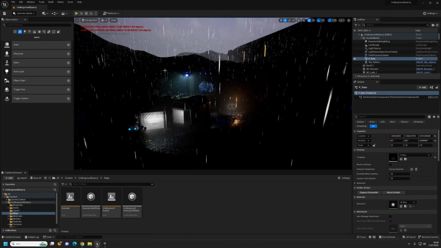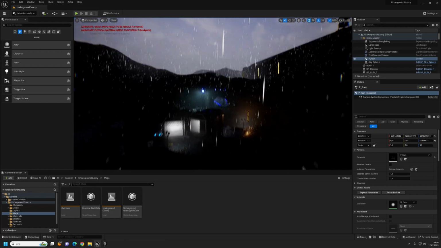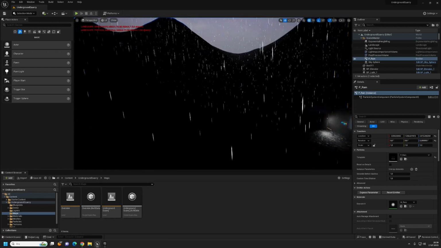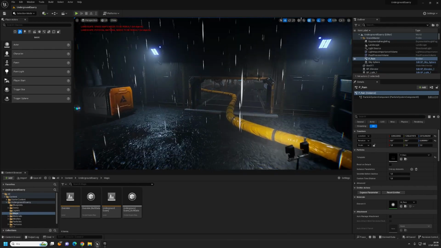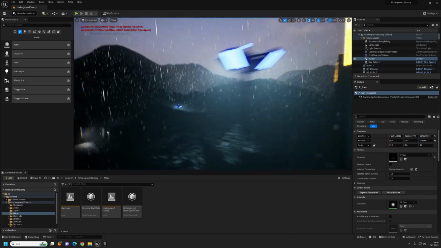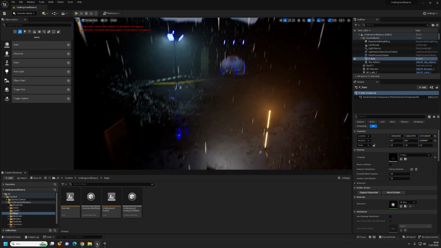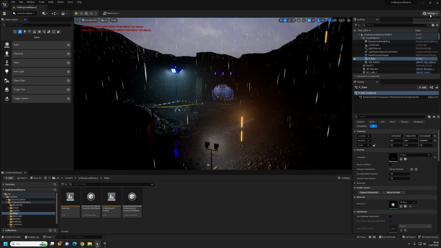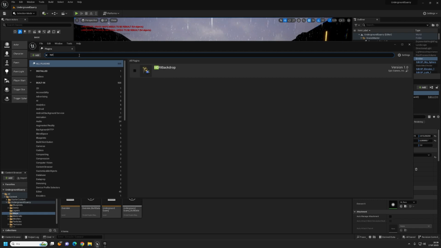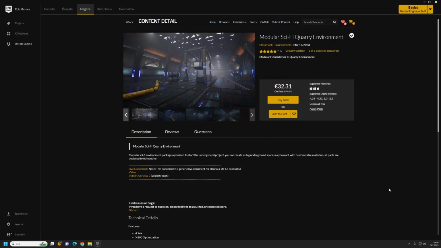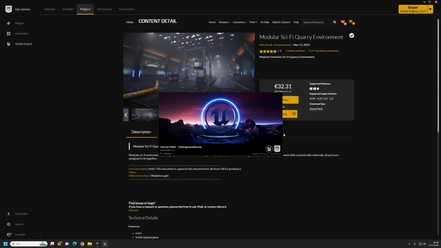As you can see, everything is pitch black. This is because there is an HDRI plugin in the outliner, but the plugin is not active in the project. To activate the HDRI plugin, you need to open the plugins from the settings section on the right. Then you need to activate the HDRI plugin by typing HDRI in the search section, and immediately after that, you should say restart now.